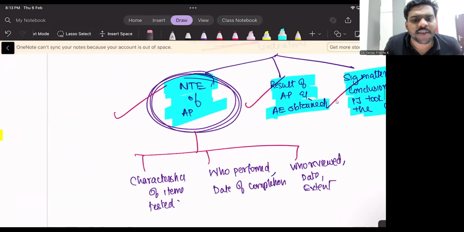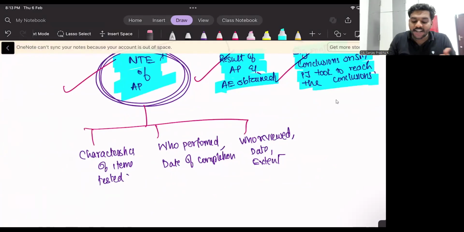Okay, so what do you mean by nature, timing, extent of audit procedure? Nature, timing, extent means what are the items you have tested?